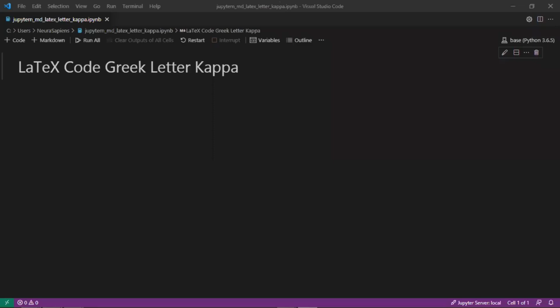In today's tutorial, we'll look at how to add the Greek letter Kappa to a Markdown cell for Jupyter Notebook using LaTeX code. So the letter Kappa is the 10th letter in the Greek alphabet, and we'll start here by creating a new Markdown cell.